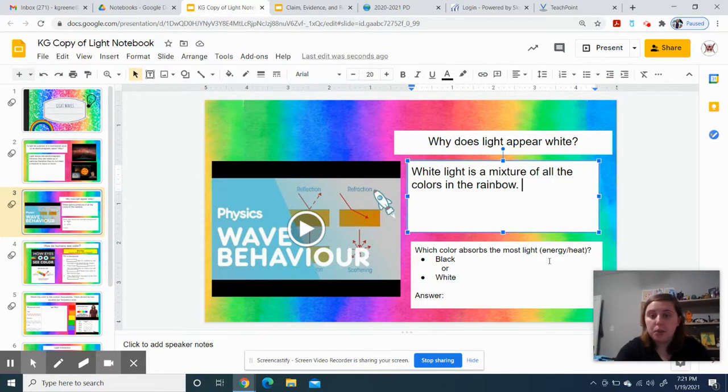Now, the bottom question is, which color would absorb the most light or energy or heat, black or white? White is the most reflective. If you have a white object like this receipt I have, the white light comes off of it and all of that light bounces back to your eye. However, if something's really dark or black, all the light is being absorbed, all the colors, all the white light. That's also why darker things in the summer get a lot hotter than lighter things, because they absorb more light than the white.